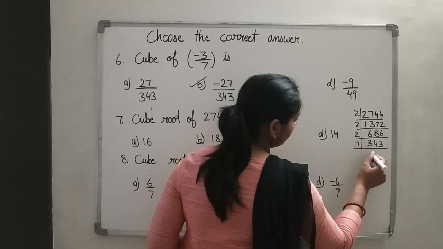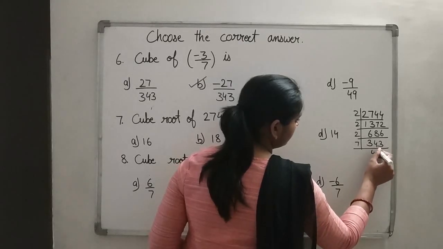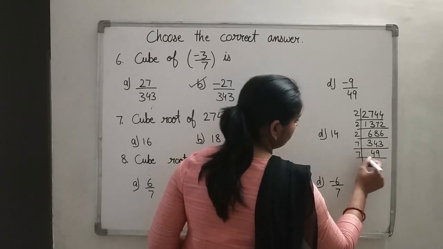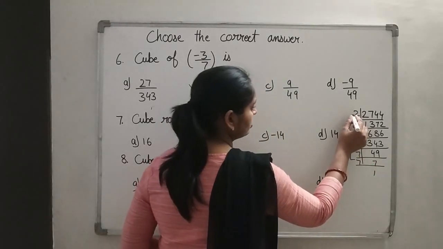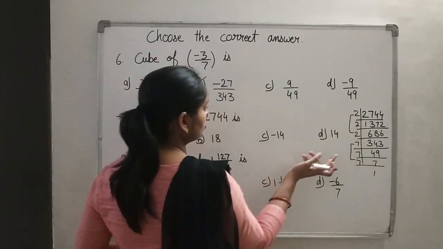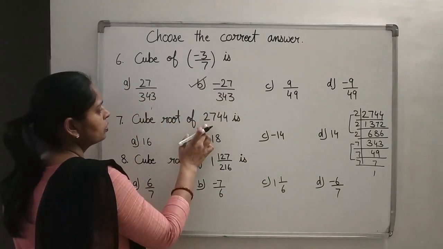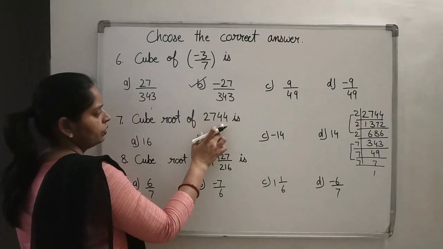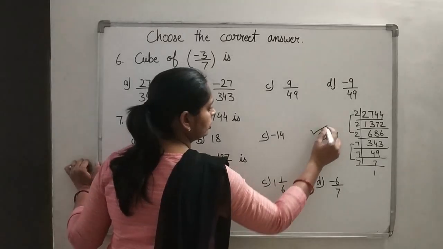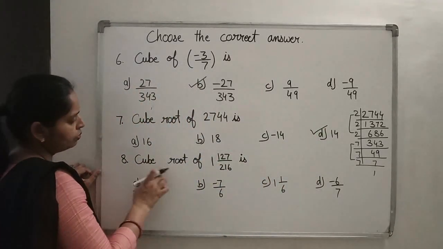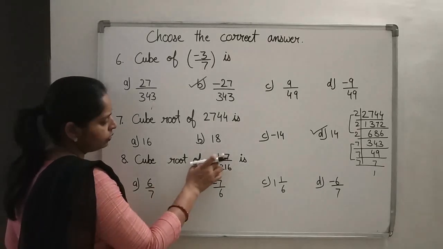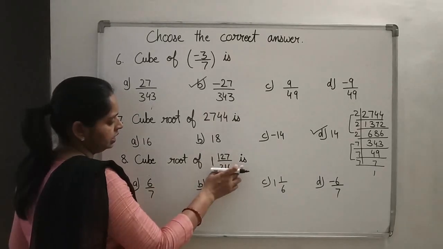343 is cube of 7. So 7 4s are 28. 7 9s are, 7 7s are, and 7 1s are. So we got a triplet of 7 and triplet of 2. So 7 into 2, 14. Right? So the cube root of 2744 will be 14. So this will be your answer. Now the 8th question we are having is cube root of 1 and 127 upon 216.